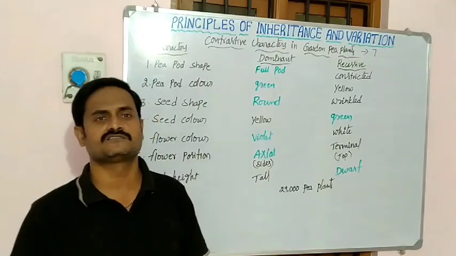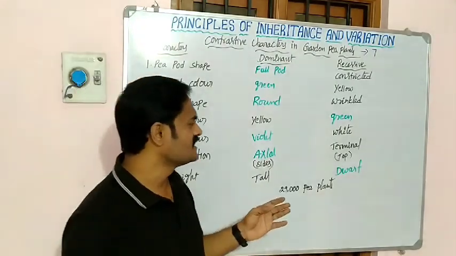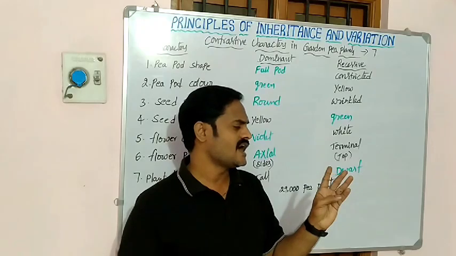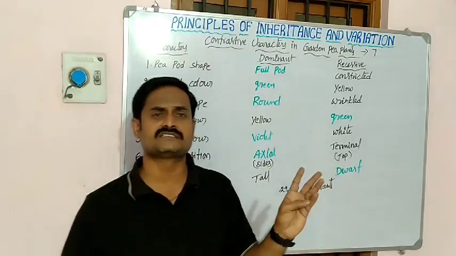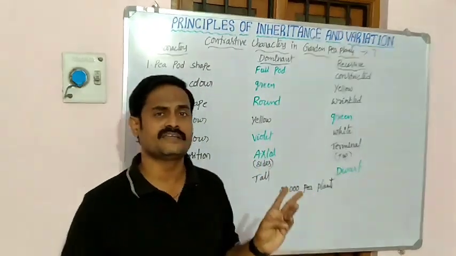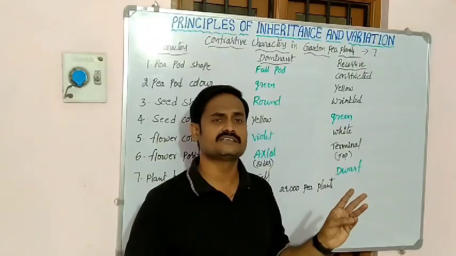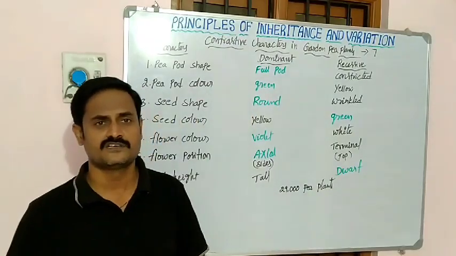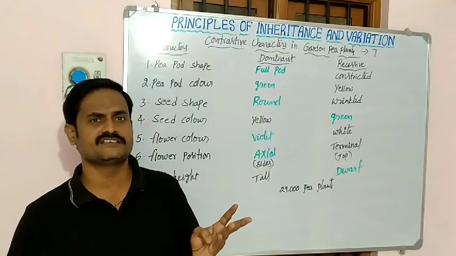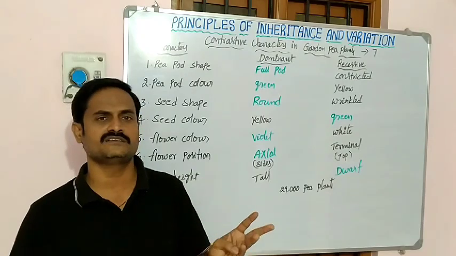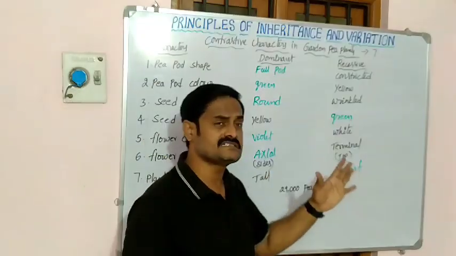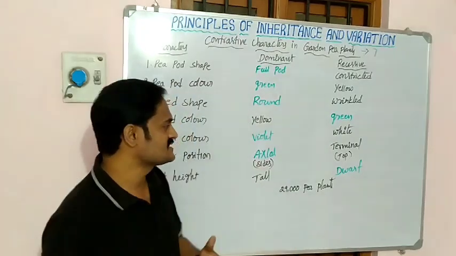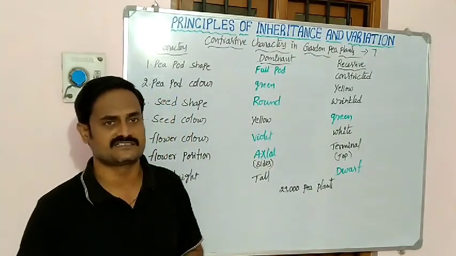What are the 3 laws? One is the law of segregation, the second is the law of dominance, and the third is the law of independent assortment. So we will discuss these laws in upcoming classes.